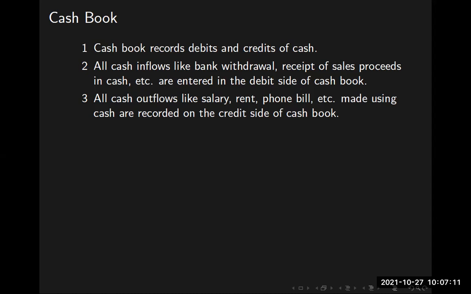When you draw money from bank accounts through a check, whatever the medium, when you receive money, you enter it on the debit side. When you pay money to someone, you enter it on the credit side. For each day, you have to balance the debits and credits and put down the balance amount to be available in the cash box.